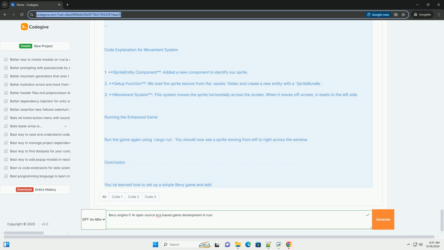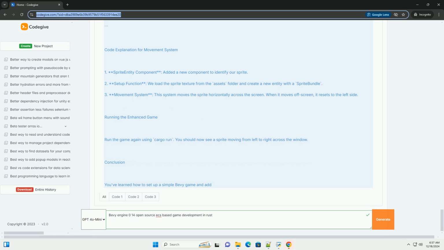4. Running your game. To run your game, execute the following command in your terminal. Bash. cargo run. You should see a window titled Hello Bevy, and the message Hello World printed in your terminal.